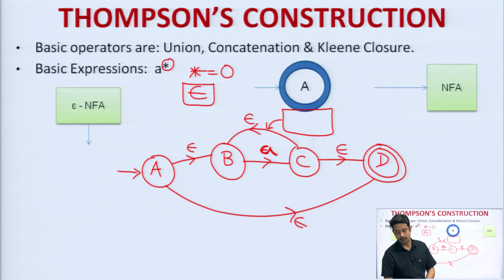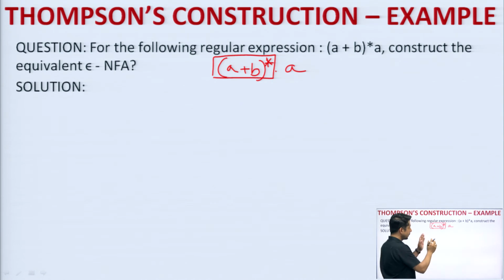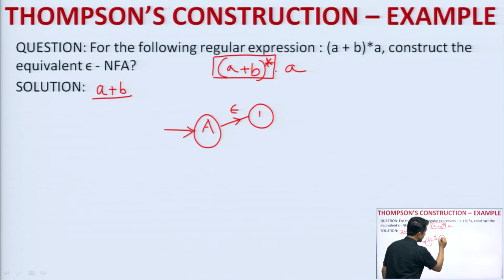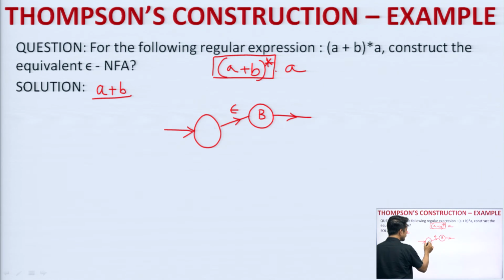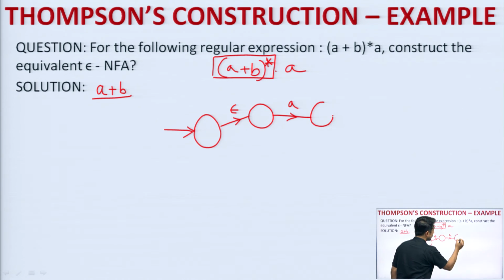Now, let us take a last example so that you can easily understand this. It says (A plus B) whole to the power Kleene closure dot A, correct. First, I will try to design this. But before that, this comprises plus and also Kleene closure. First, I will try to design only A plus B. For A plus B, I know the diagram for epsilon NFA. So what I will do: epsilon, then B. As of now, I will not name the states, because there will be a maximum number of states. Later on, after drawing the diagram, you can put in the states.